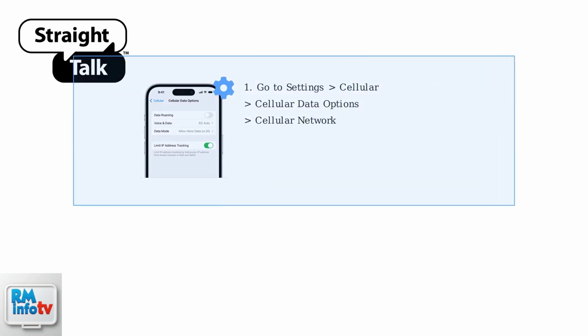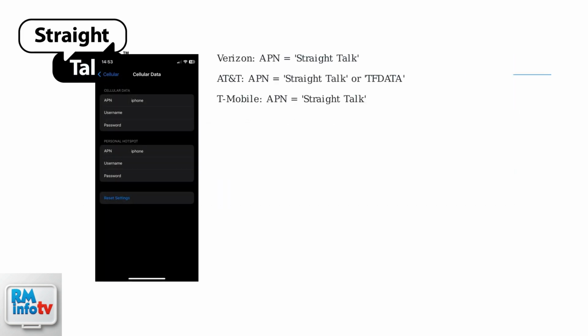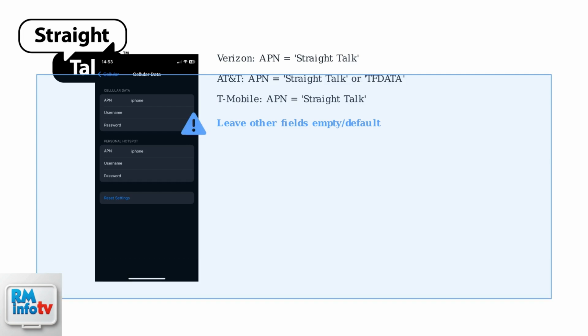First, navigate to Settings, Cellular Data Options, Cellular Network. Then, input the correct APN based on your network. Ensure all other APN fields are empty or set to default. Incorrect APN settings can prevent data access even if calls and texts work.